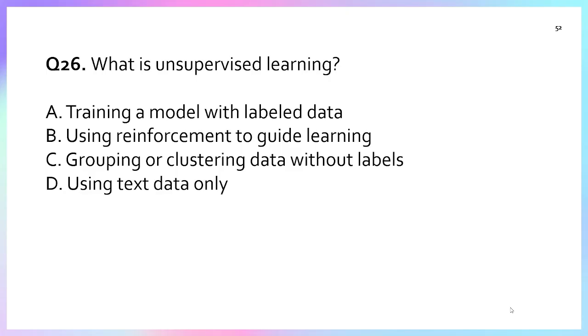Here, option A is training a model with labeled data. Option B, using reinforcement to guide learning. Option C, grouping or clustering data without labels. Yes, this is what I was talking about. Grouping and clustering data without labels is unsupervised learning. So the correct answer is option C. Option D is using text data only. No. So the correct answer is option C.